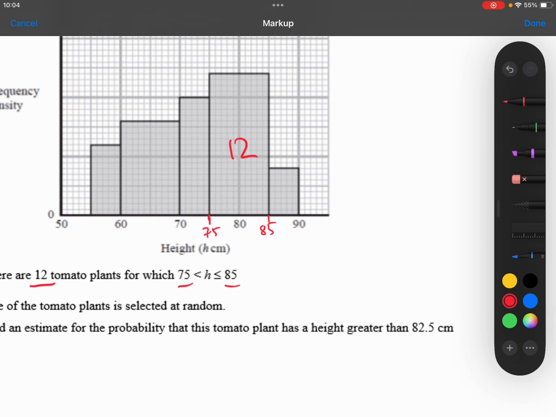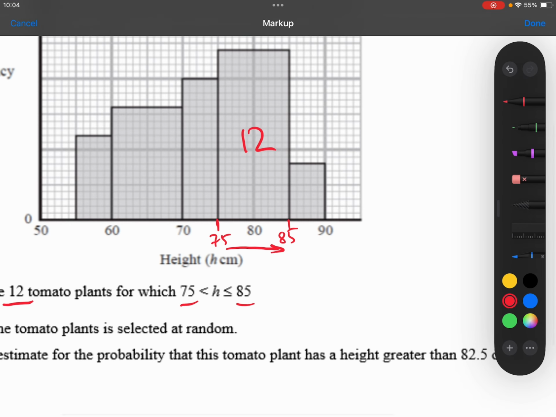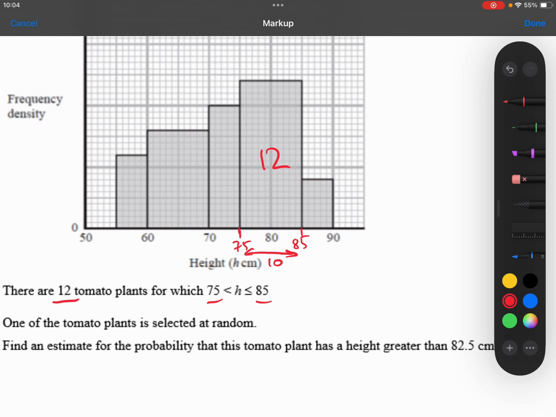The width of the bar is 10. Between 75 and 85, the width is 10. So that must mean that the height of the bar here is 1.2, because 10 times 1.2 gives me the area of 12.